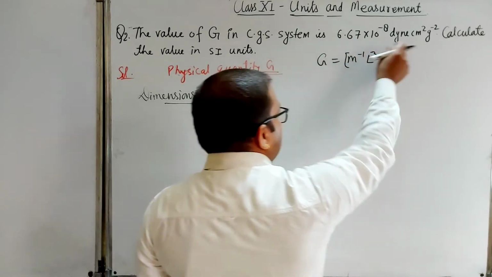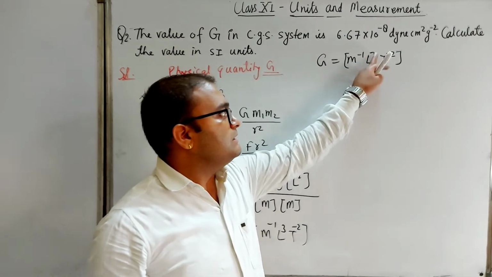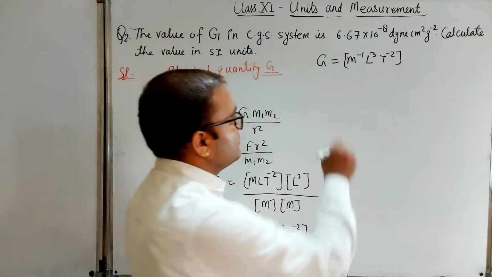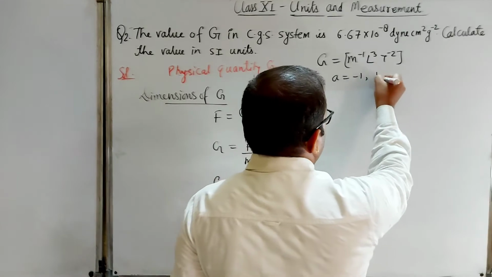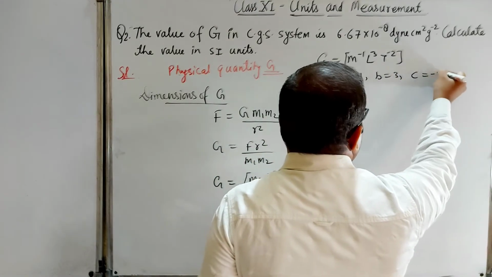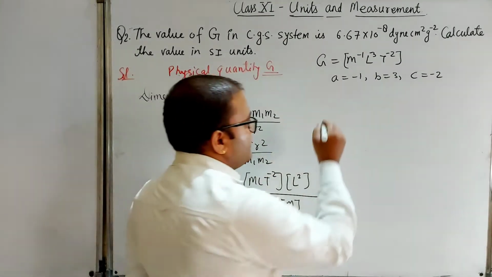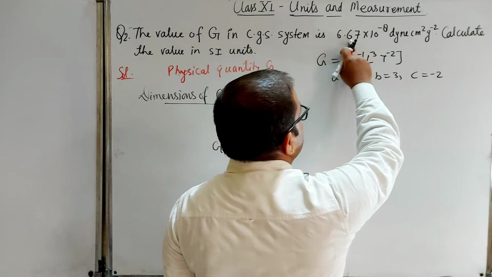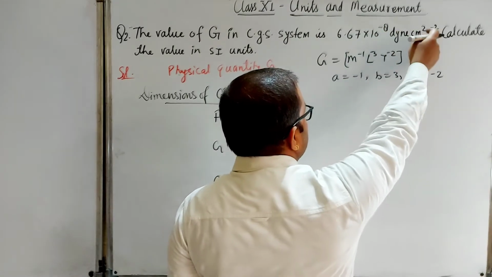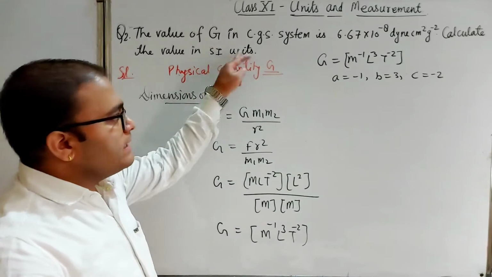We can get the values of A, B, C. What are they? A is minus 1, B is 3, and C is minus 2. So A equals minus 1, B equals 3, and C equals minus 2. Now we have to convert 6.67 into 10 to the power minus 8 dyne centimeter square per gram square from CGS units into SI units.